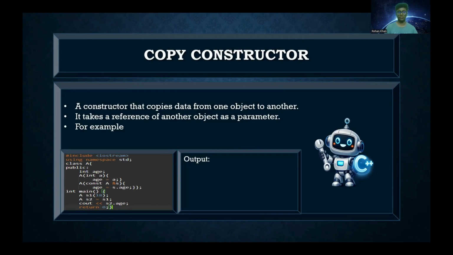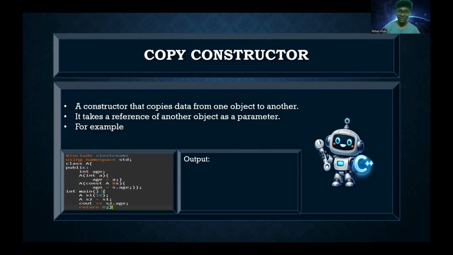Now we have declared another constructor, which is our copy constructor, and inside we have written the keyword const, then the name of the class A, and the memory address, basically a reference, you can say. Then inside the body of the constructor, we have initialized the value of age to s.age.